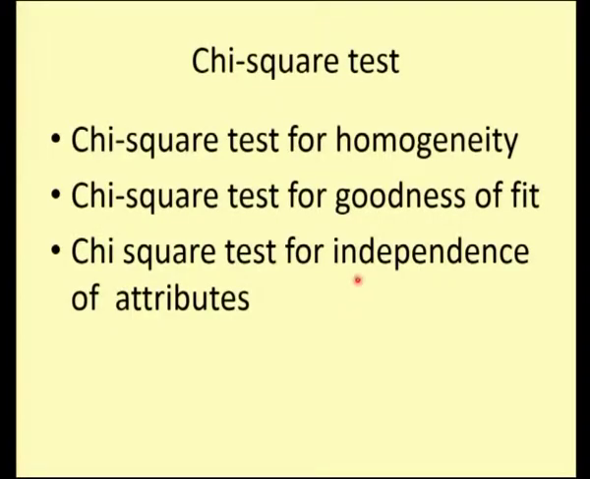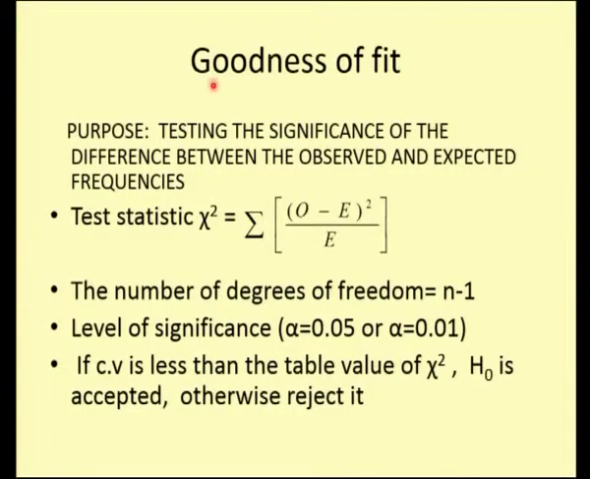The third one is the independence of attributes, where you have two types of attributes, and we are going to find whether those two attributes are independent or whether any association exists between them. We all know what an attribute is. An attribute is a characteristic which we cannot measure directly, something like honesty or IQ, and we measure it indirectly in terms of marks or scores. Goodness of fit is testing the difference between the observed and the expected frequency, to find whether the data has a good fit or not.